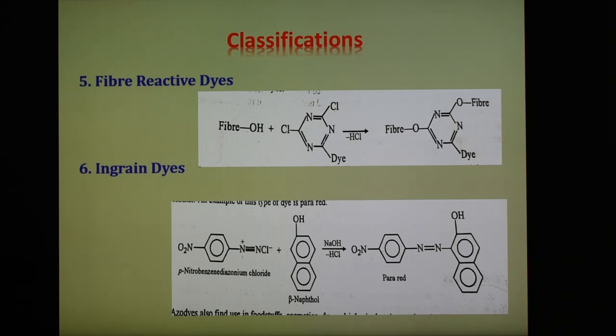These dyes can be used to dye cellulose, silk, polyester, nylon, polypropylene, polyurethanes and leather. And one example is shown here of these dyes, and here 1-nitrobenzene diazonium chloride reacts with the beta naphthol, HCl is released and in the presence of NaOH.